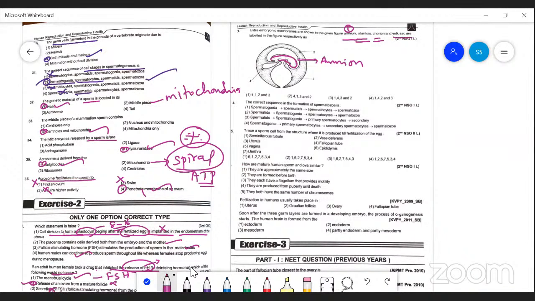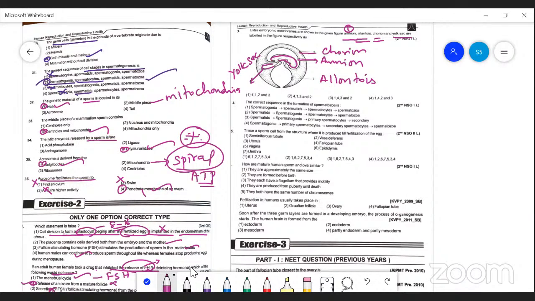Listen, from the abdominal region of this embryo, the embryonic membrane that develops is called the yolk sac. The fourth one is the yolk sac. Remember this. The first one is the amnion. The next one is the allantois. And this one is the chorion. So from this you have to select the answer.